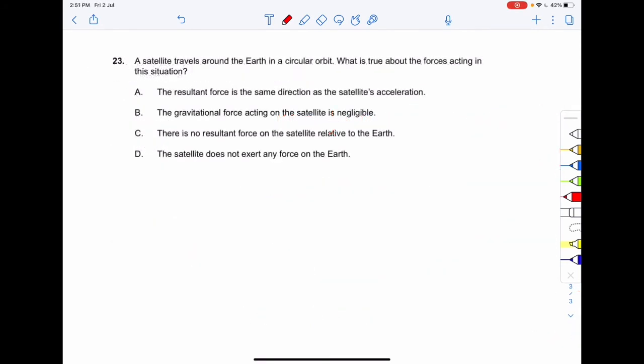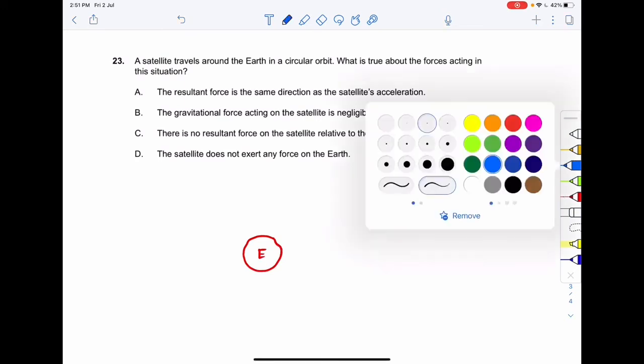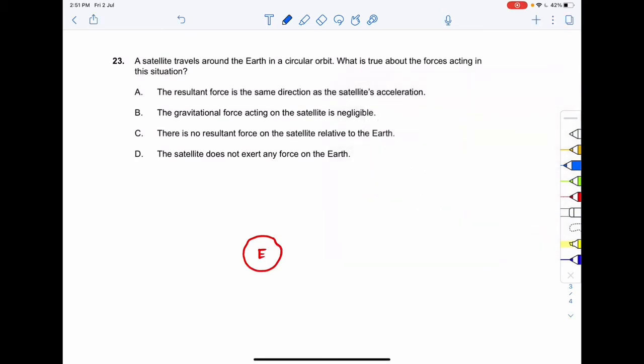Okay, proceeding to the next question, question number 23. A satellite travels around the earth in a circular orbit. What is true about the forces acting in this situation? Suppose this is E, that is the earth, and this is the trajectory of the satellite.